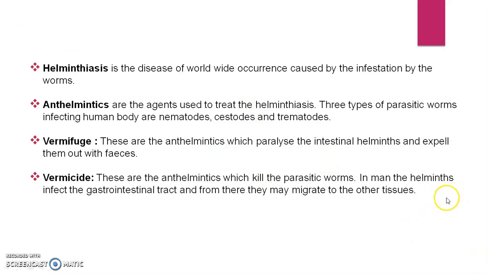In man, helminths infect the gastrointestinal tract and from there they may migrate to other tissues. That means the first site of infection of the helminths is the GIT, and afterwards they develop and migrate to other tissues also.